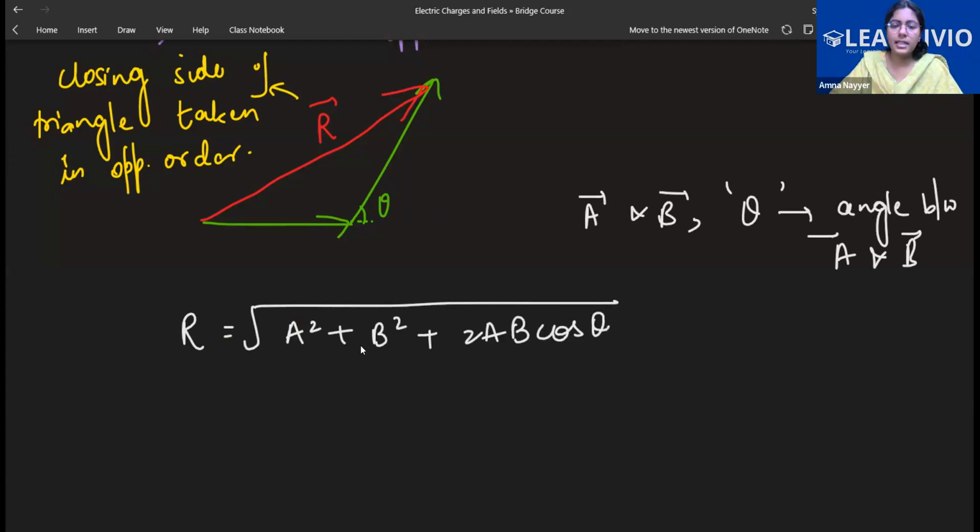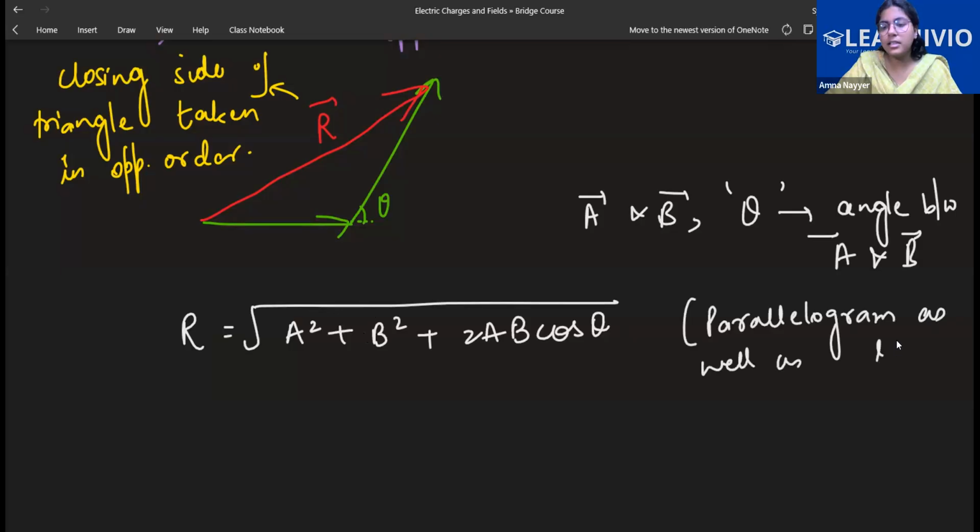This is the magnitude, and this is valid for both your parallelogram law and your triangle law. So it is valid for both of these.